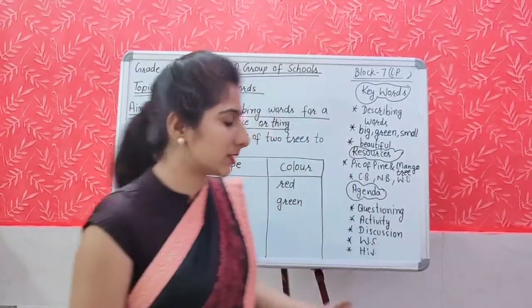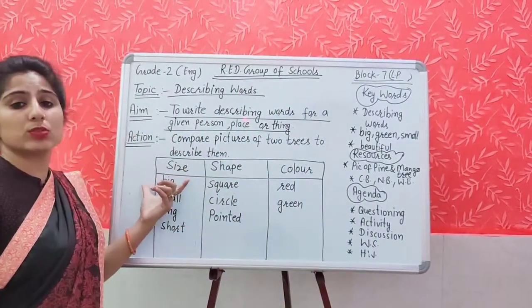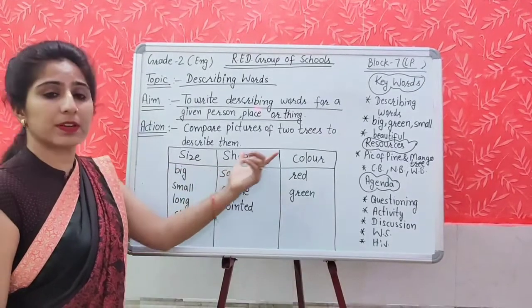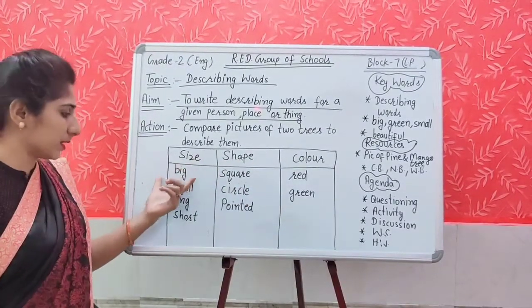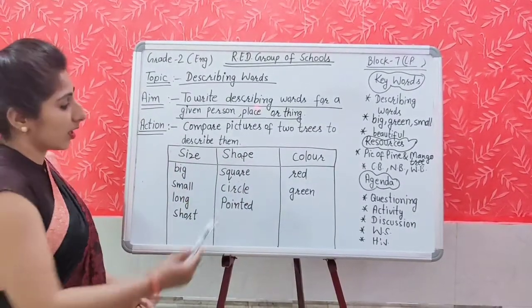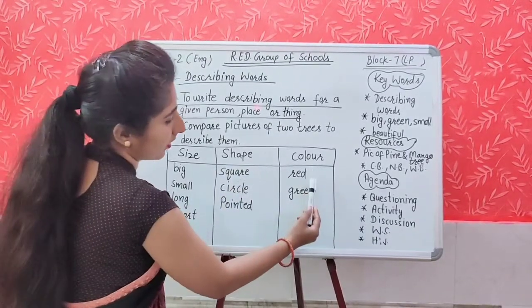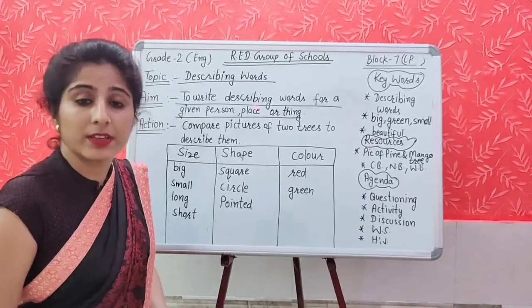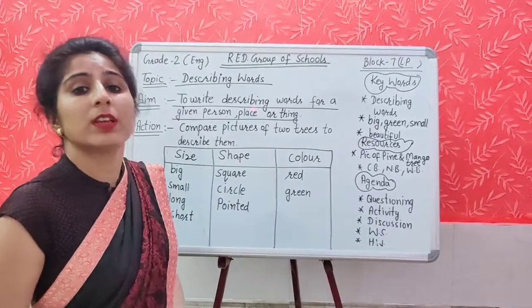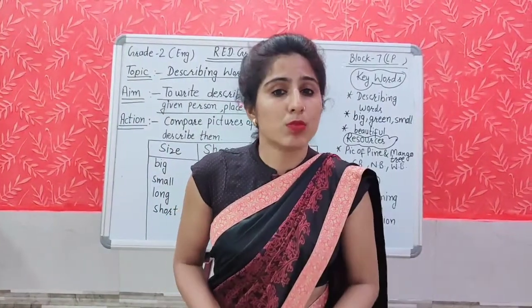Right. These are the words, like we have used some words for the size, for shape, and the color. Like for size: big, small, long, and short. And for shape: square, circle, pointed, and for color: red and green. Yes, we have used these words. Students, now move to the analysis part.